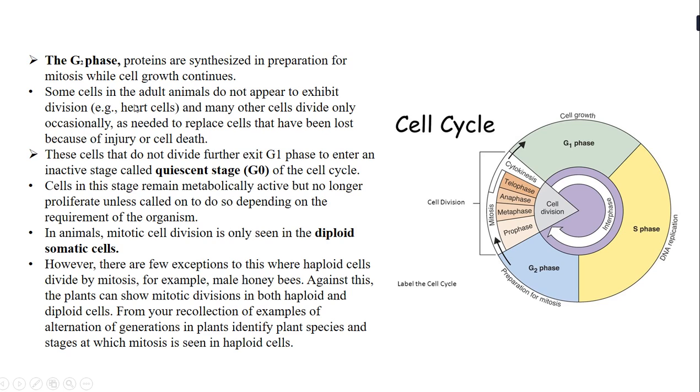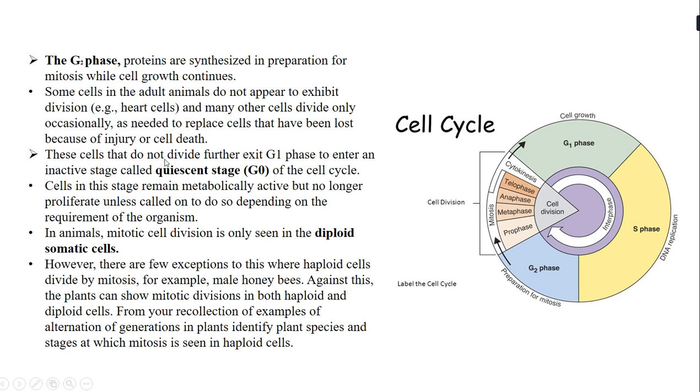Some cells in an adult animal do not appear to exhibit division. For example, if we take the example of a heart cell, the heart cell in an adult animal does not exhibit division. And there are many other cells that divide only occasionally. One example that I can give you is the liver cell. It divides only occasionally, when there is a need to replace an old cell, or you can say when there is a need to replace a worn out, injured or dead cell.